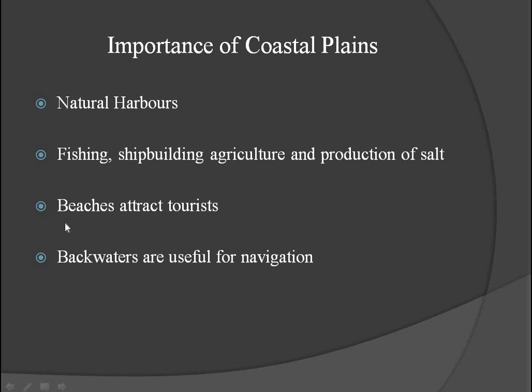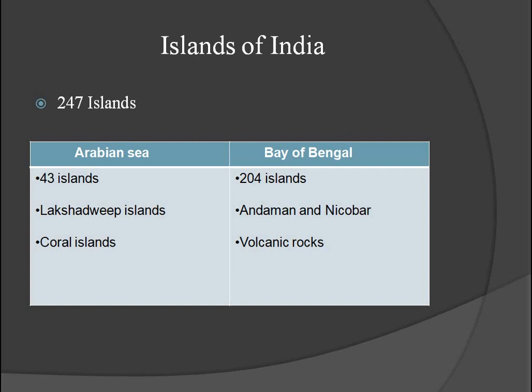And the famous beaches of these coastal plains attract the tourists. And the backwaters of this coastal region are useful for navigation. So these are the importance of coastal plain.